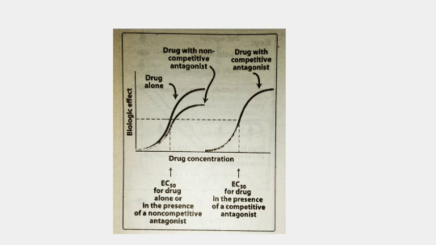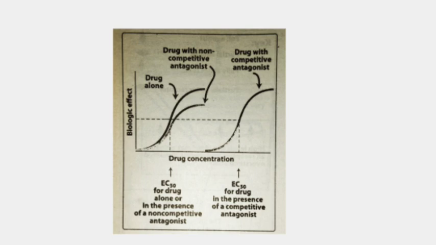In the presence of the non-competitive antagonist, a maximal response is not observed even with increasing the dose of the agonist. Thus, a fundamental difference between a competitive and non-competitive antagonist is that competitive antagonists reduce agonist potency, whereas non-competitive antagonists reduce agonist efficacy. Right?